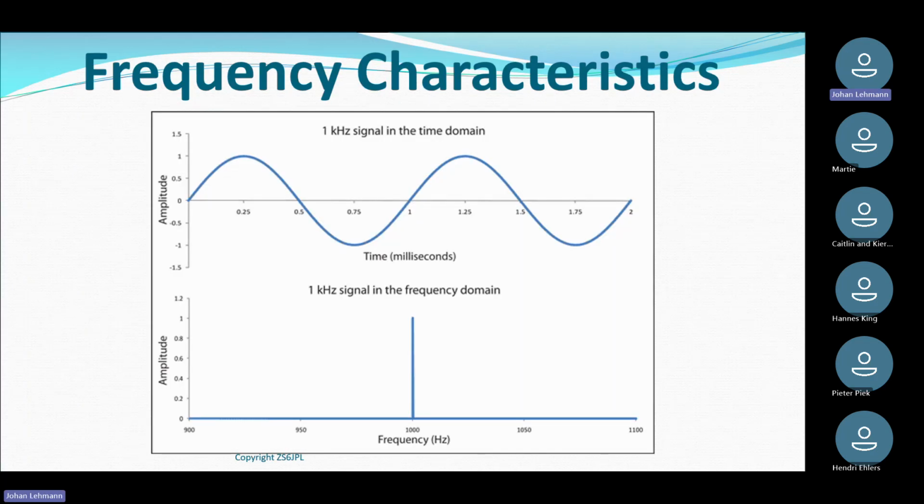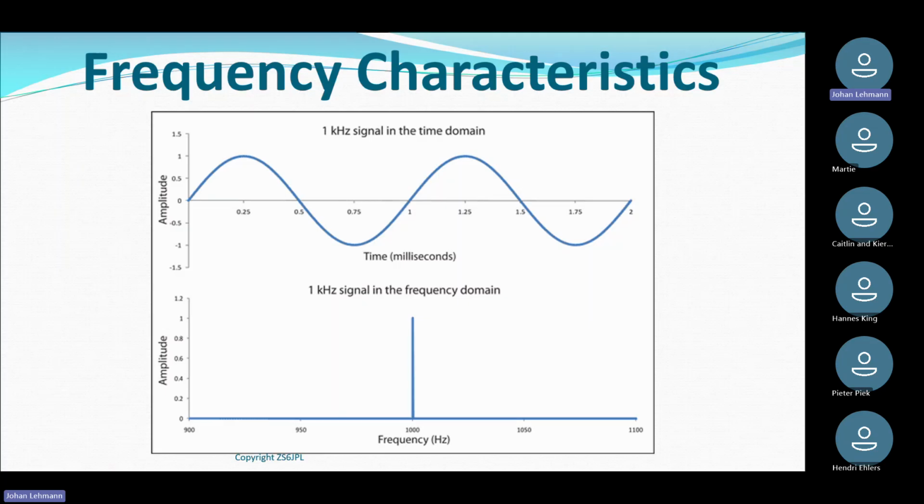Now, before we start with mixers and multipliers, etc., we need to understand a little bit of the signals that we work with. On the screen, there's a 1 kilohertz, well, it could be any frequency, but in this example, it's a 1 kilohertz sine wave.